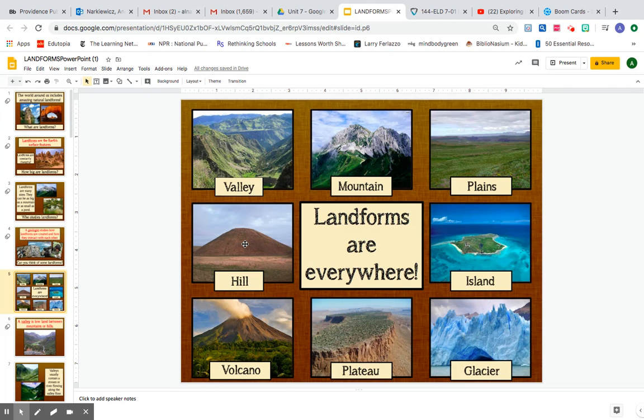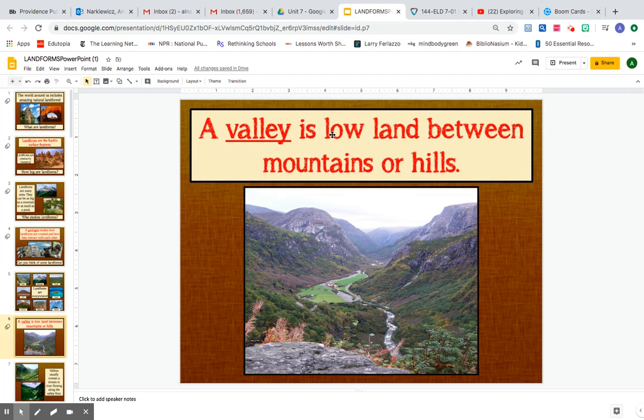I'm sure you've studied volcanoes in science before, right? A lot of these are science and social studies words, so you might have seen them in those classes before. And you've had the word mountain and island as vocab words for Miss Nark, so some of these should look familiar. A valley is low land between mountains or hills. So this is a valley. If you look, the V is created by a valley. I think on Tuesday you're going to read about valleys.